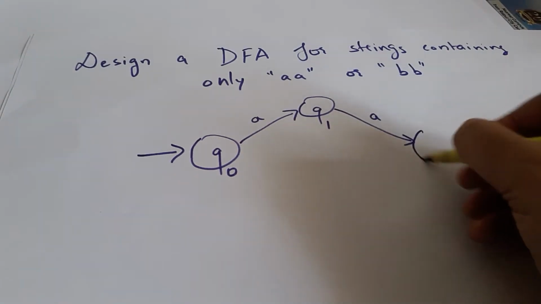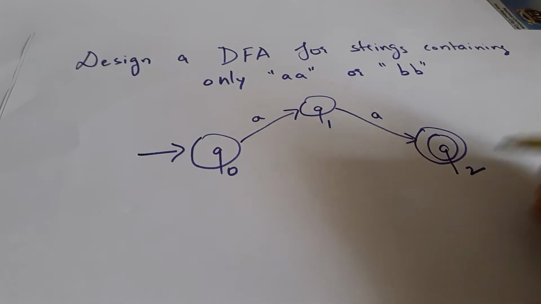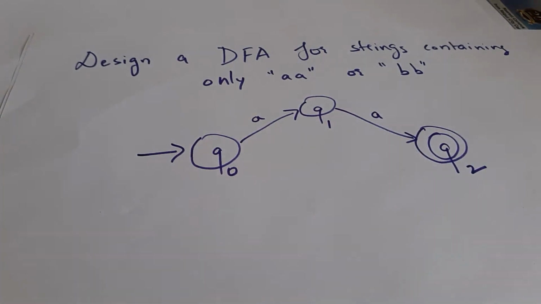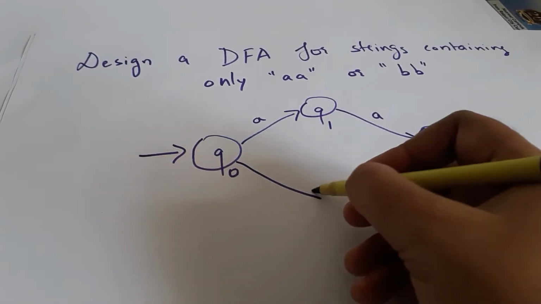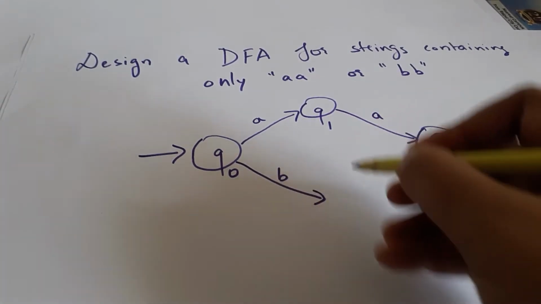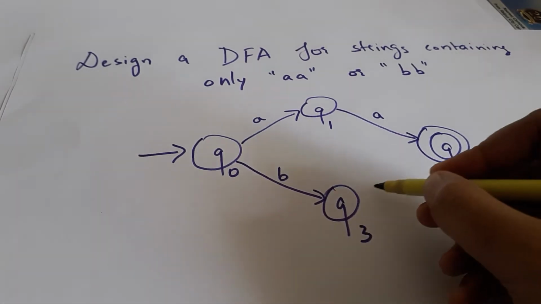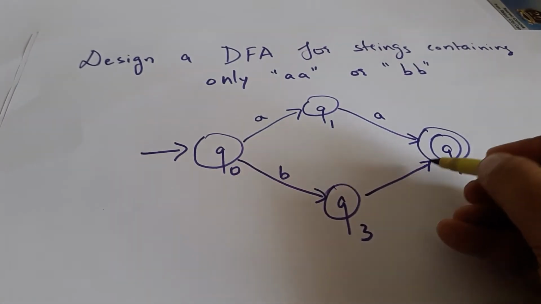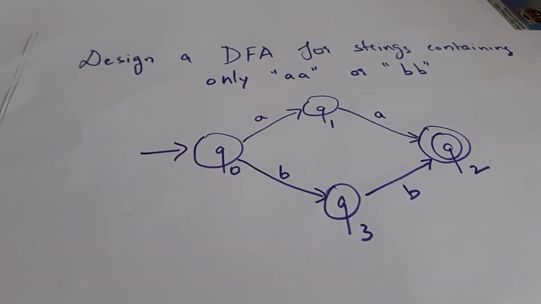It should contain either AA or it should contain double B. So it can contain B. I name the state here Q3, and if it is a B, it should contain double B.